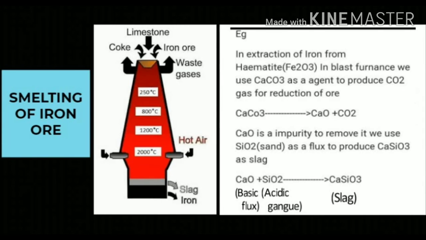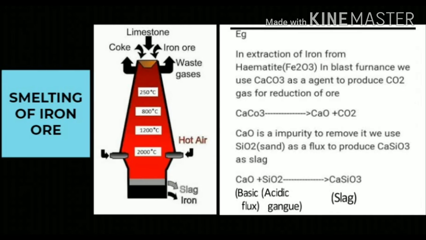In this extraction, we are using the basic flux calcium oxide, which is obtained from the decomposition of the limestone. This calcium oxide, that is the basic flux, reacts with the acidic impurity which is present in the ore, that is silicon dioxide. So this basic flux calcium oxide reacts with the acidic gangue particle, that is SiO2. We are getting calcium silicate as a slag. So flux plus gangue gives slag. So basic flux plus acidic gangue gives slag, that is calcium silicate.